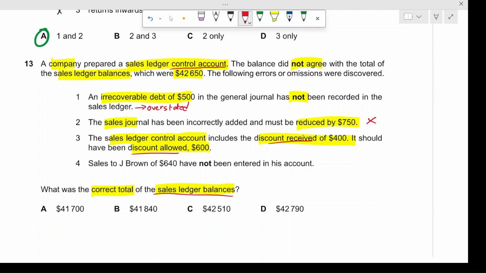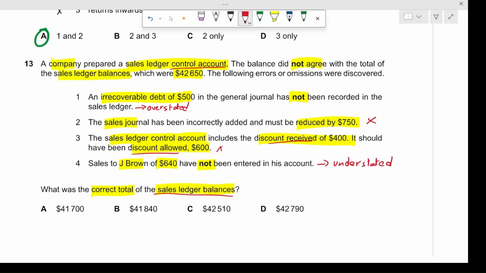It is not the sales ledger balance issue, so this will also have no effect. Next, sales to J Brown of $640 have not been entered in his account. His sale was missing, so because of this, the amount was understated. The sales were understated by $640.